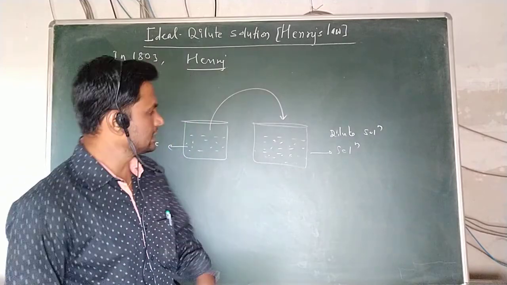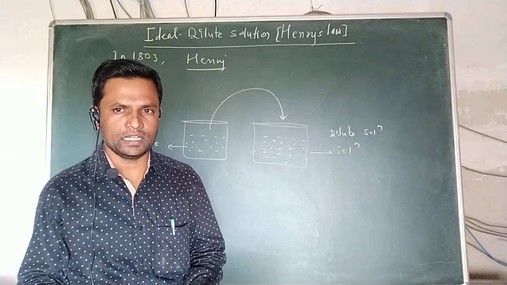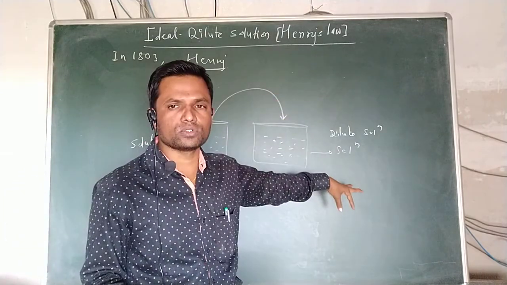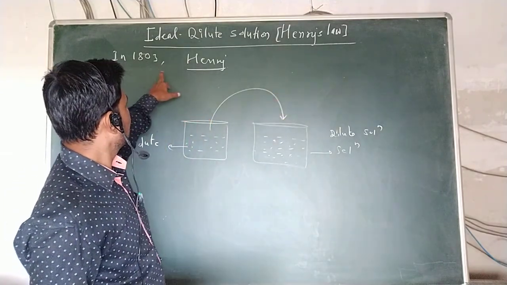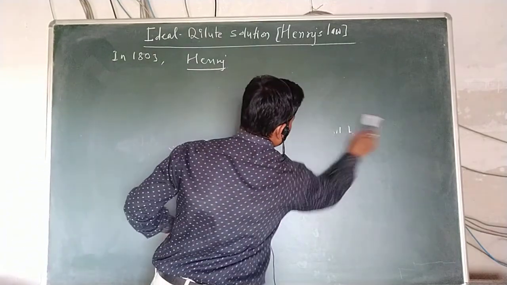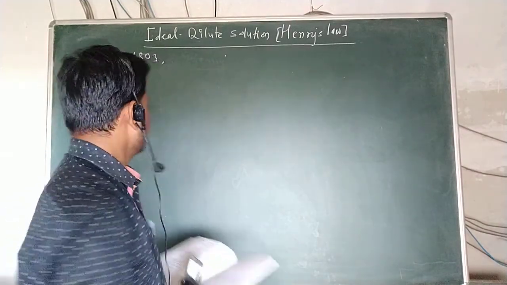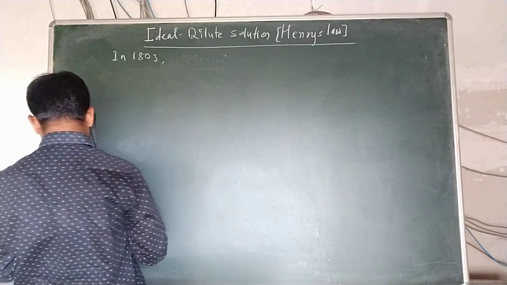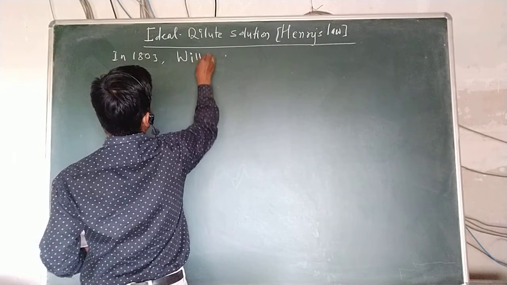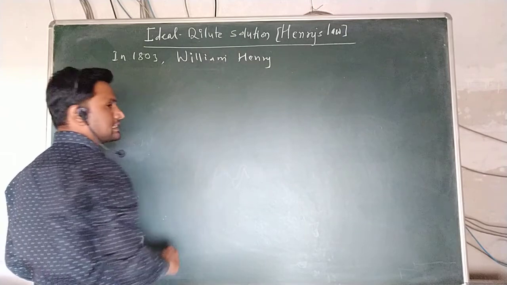In a very dilute solution, the solvent part is in excess. So, regarding the vapor pressure of solute in very dilute solution, the scientist William Henry in 1803 gave a statement.